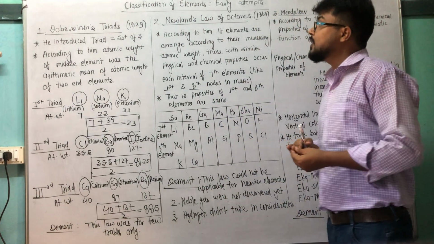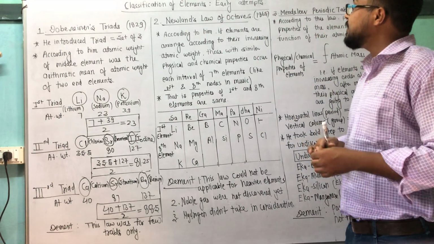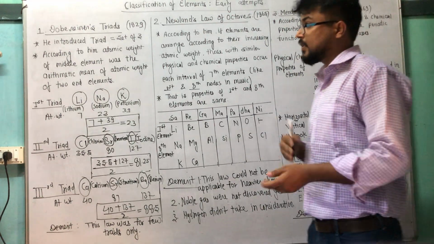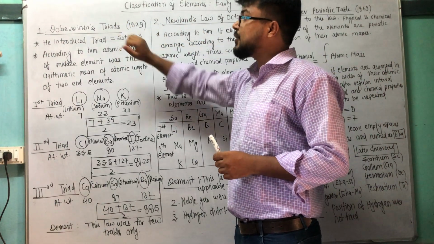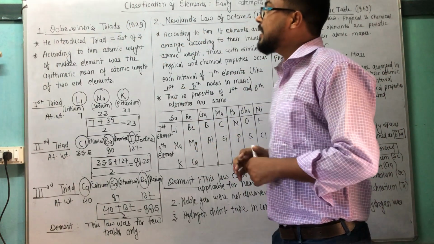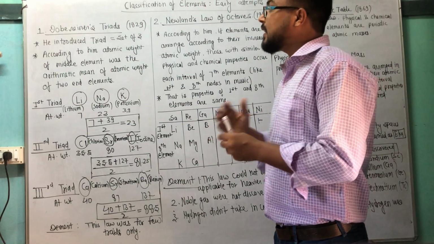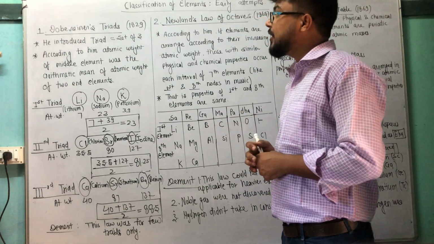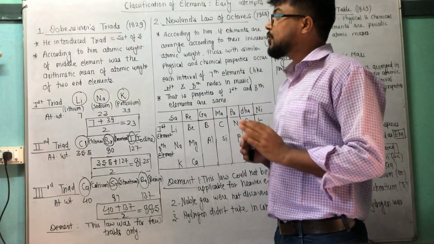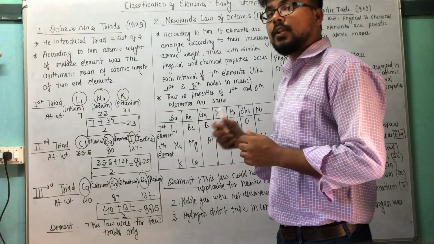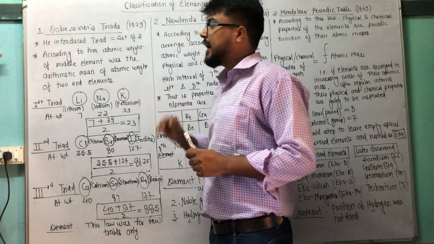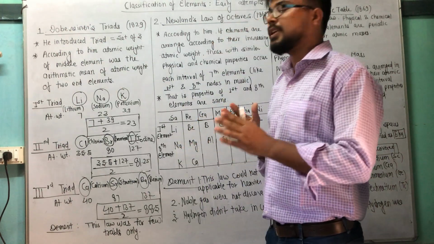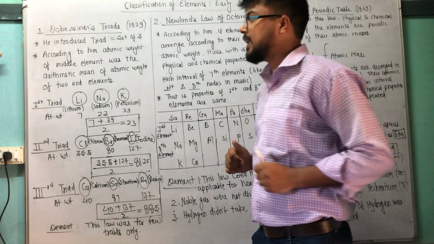So first of all, for classification of elements we will see the early attempts. First it is the scientist Döbereiner, and he gave Döbereiner's triads in 1829. So what is Döbereiner's triad or law? According to him, he introduced the triad. Triad means a set of three, or we can say a set of three elements.